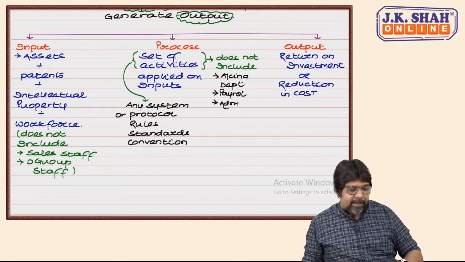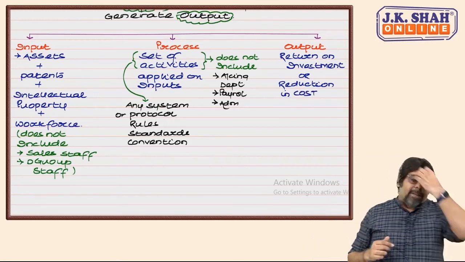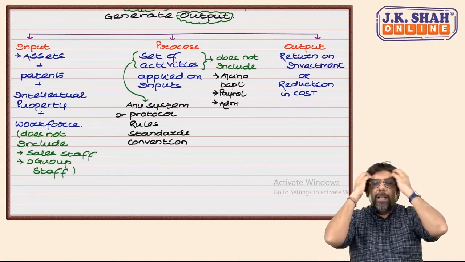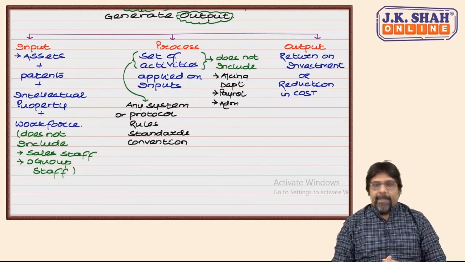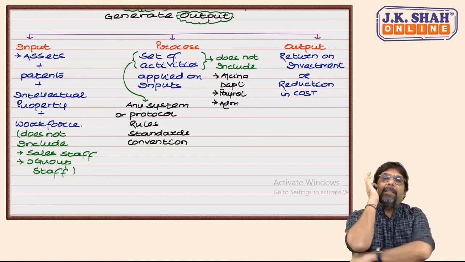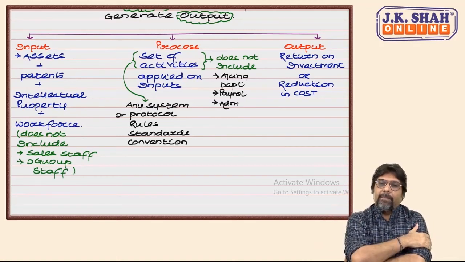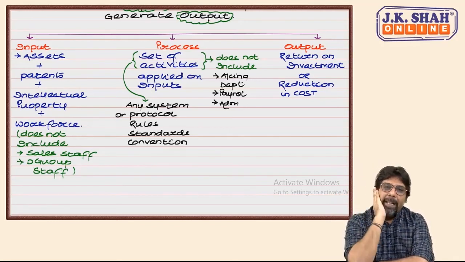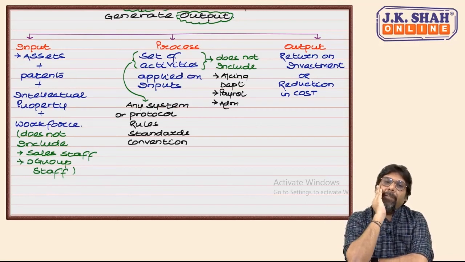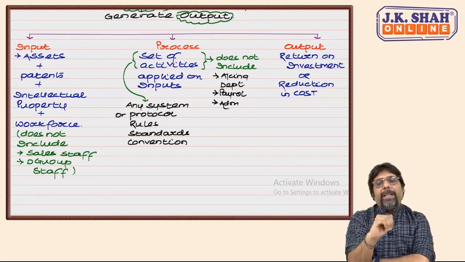Sir, why reduction in cost? For example, we require around 3 crores for printing expenses, correct? Our printing expense is 3 crores. So we thought 3 crores is too much expenditure. Why not have our own printing press? If we have our own printing press, our cost of printing will decrease.